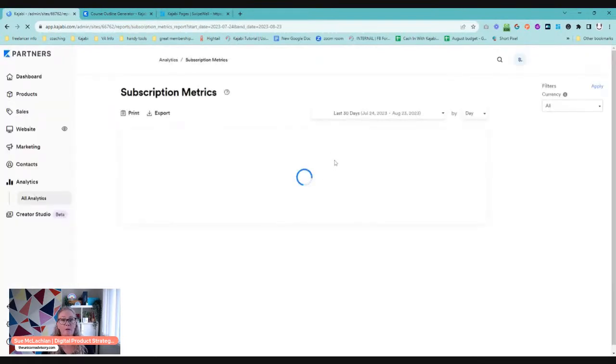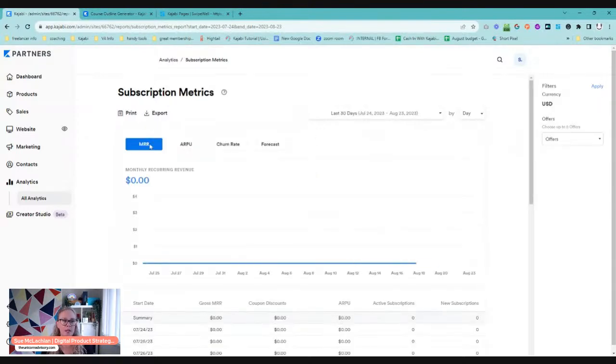Subscription metrics is pretty helpful because what this does, if you do have any kind of membership or ongoing subscription, it is going to give you things like monthly recurring revenue, churn rate, forecast. Those can be quite helpful little markers of information for you. But I'm going to share with you something very cool as the last thing that we talk about today.